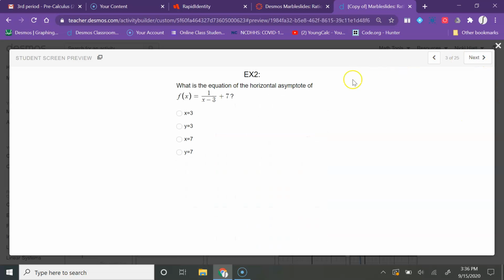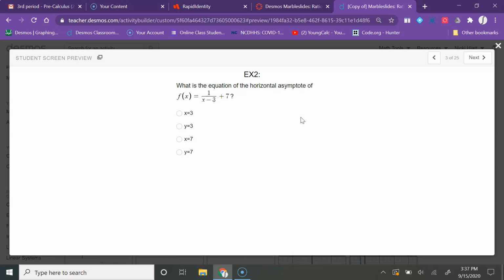Okay. The next question asks us, what is the equation of the horizontal asymptote of f of x equals 1 over x minus 3 plus 7? So we've got to think of what a horizontal asymptote is first. First of all, a horizontal asymptote is always going to be an equation that is a y equals equation.